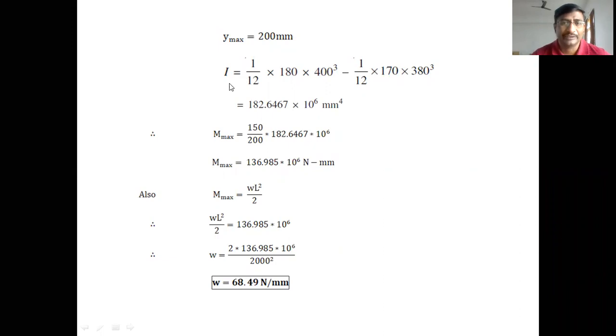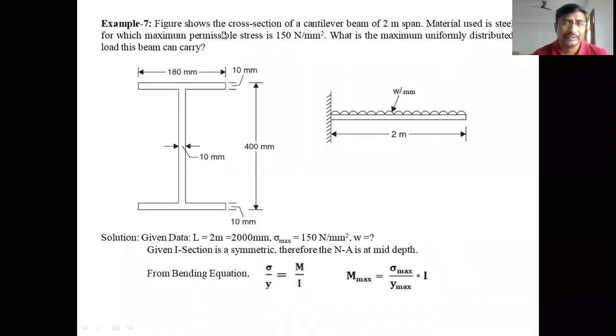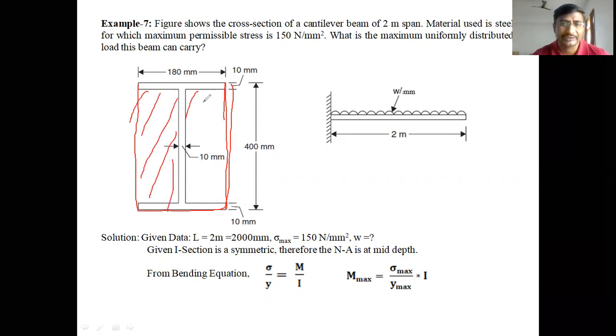And the I value, the moment of inertia of the I section about the neutral axis. How to calculate the moment of inertia of the I section? There are two ways we can calculate it. By assuming the total area as a rectangle like this, finding the moment of inertia of this total rectangle and subtracting the moments of inertia of these cut-out areas, we can get the I section moment of inertia.